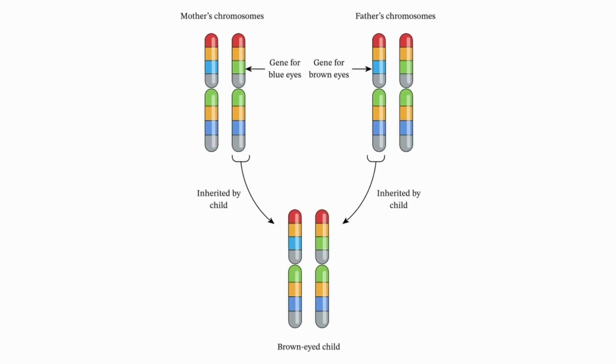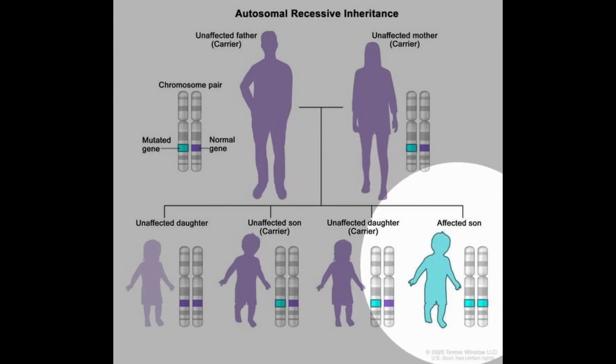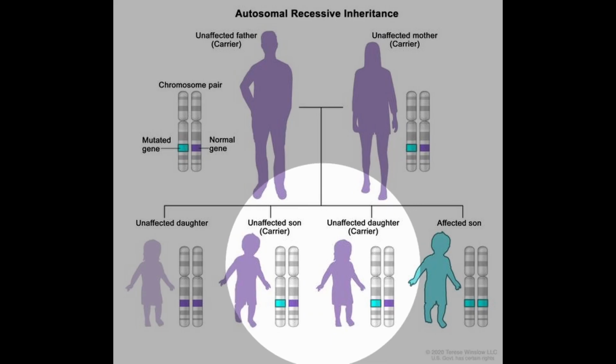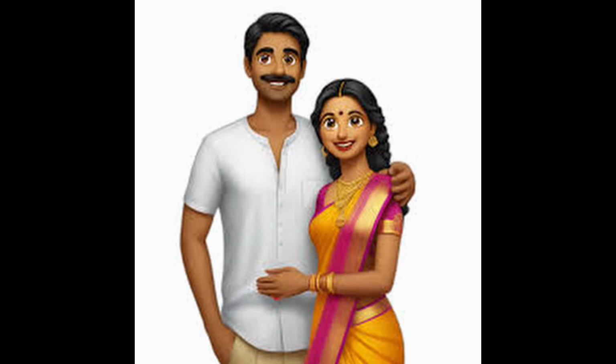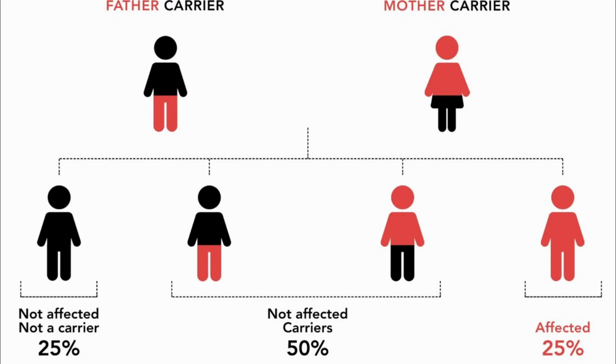Genes come in pairs, where one of them is inherited from each parent. In order for anyone to express a recessive genetic disorder, that person needs to carry 2 copies of the defective gene. And these disorders are hidden in the ones that are carrying only 1 copy of this defective gene. So in cousin marriage, because of the increased relatedness between the spouses, there are high chances that both the parents carry the same defective gene and the child inherits the 2 copies of this mutated gene. And hence the genetic disorder is expressed in the child.